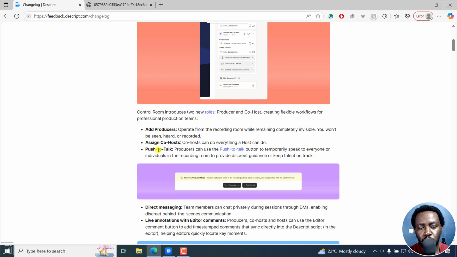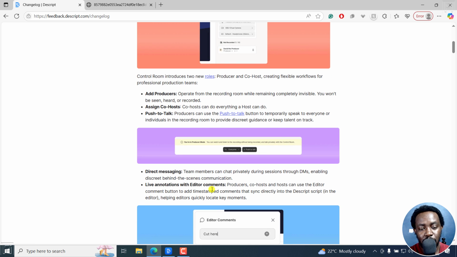And then we've got push to talk. Producers can use the push to talk button to temporarily speak to everyone or individuals in the recording room to provide discrete guidance or keep talent on track. Next up is direct messaging. Team members can chat privately during sessions through DMs, enabling discrete behind-the-scenes communication.